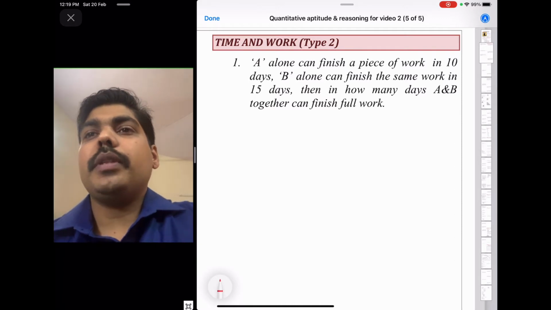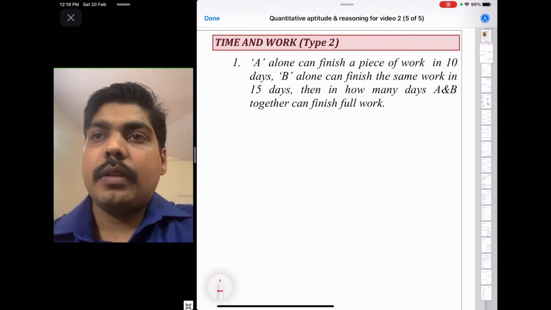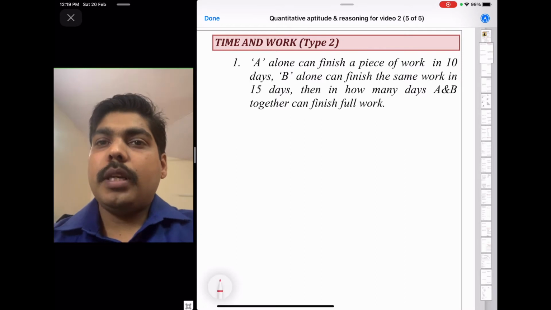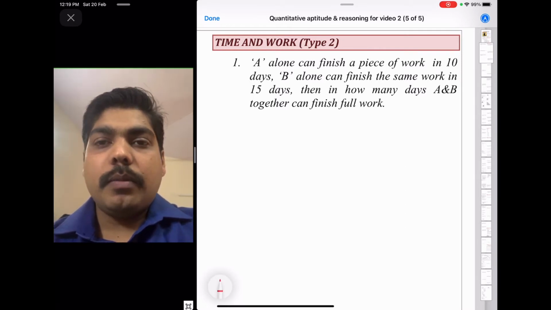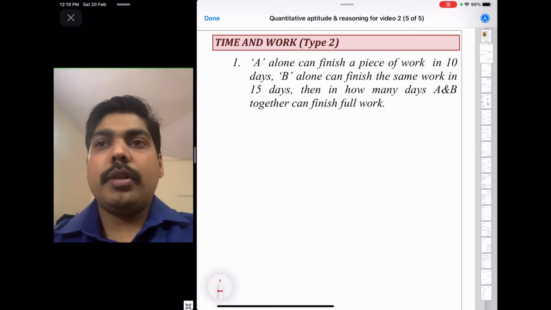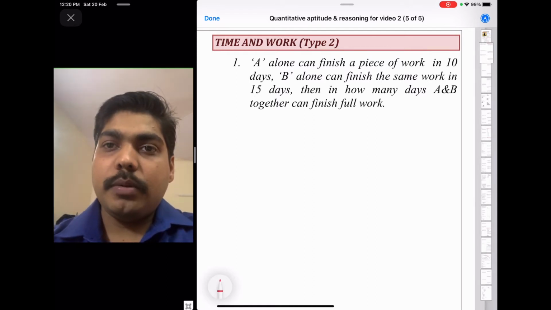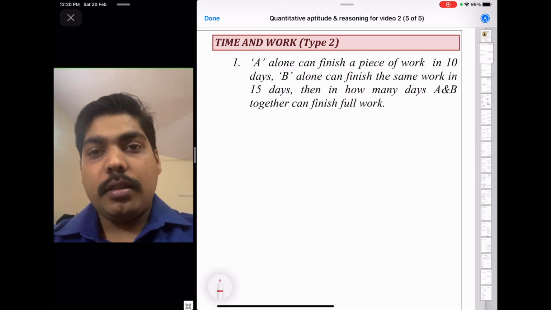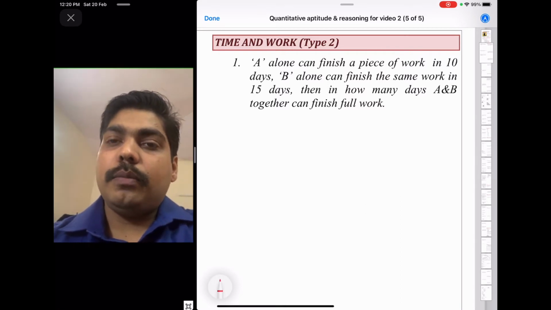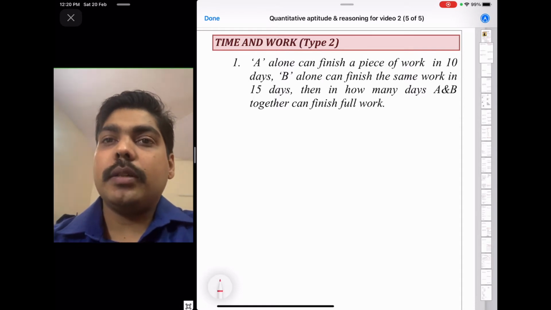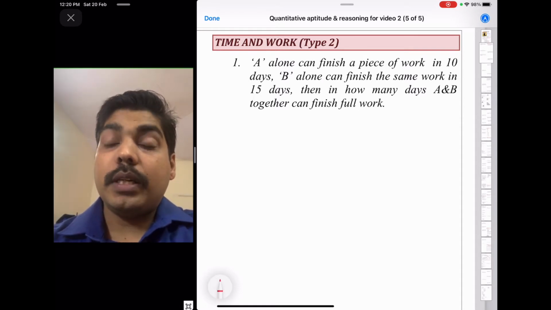We will continue with time and work type 2. In this type of problem they'll ask questions like: there is one person who will do some amount of work, and another person who will do the same amount of work in a particular number of days. In how many days will they finish if they work together? Or they will ask questions on tanks.